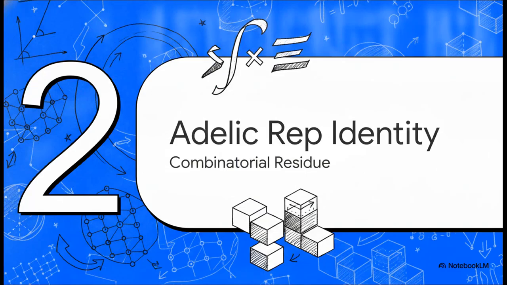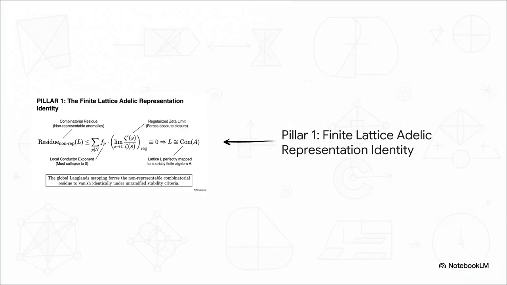Moving on to Section 2, the Adelic representation identity. This is our first major pillar. Let's actually unpack this first major equation. If you look at the formula for the combinatorial residue, you'll see that the global Langlands mapping mathematically forces any non-representable residue to just vanish identically.